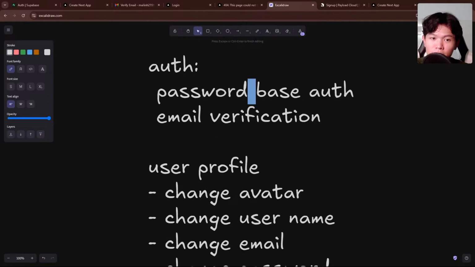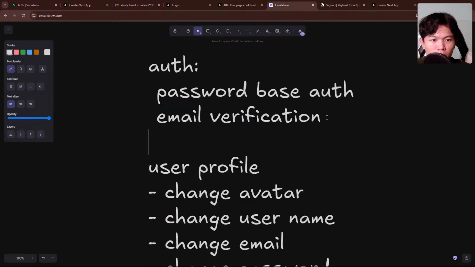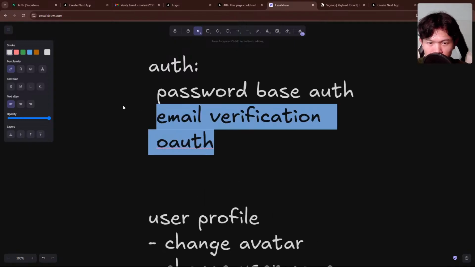And then I think the auth right here will be more than password based auth, but this, in my opinion, is a bit hard to work on. Because let's say if you implement with the Google Auth and GitHub Auth, it's really easy to implement, but this one to make it right is a little bit complicated. And yesterday I also made a video talking about how to implement it. And yeah, I try to make it usable, handling everything in this starter kit. Maybe I'm also going to add the OAuth inside here as well. So this is related to auth.